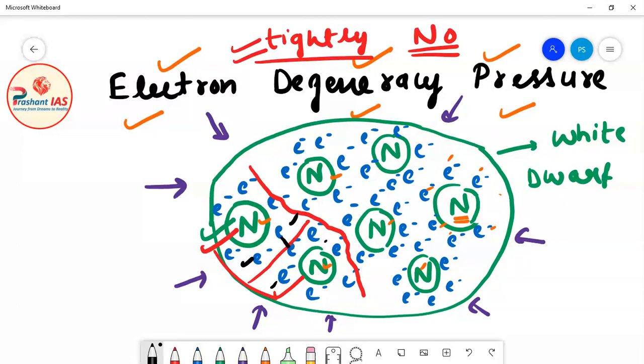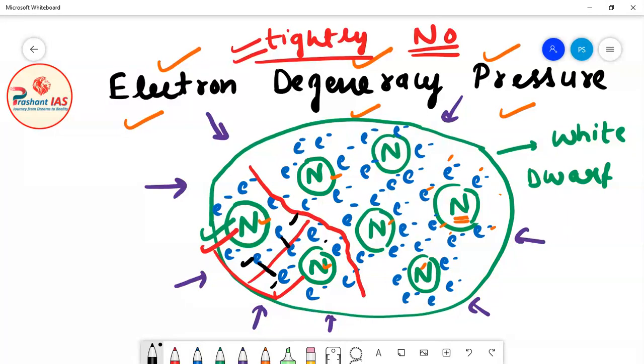These electrons will repel each other. These electrons will apply the outward force. Okay, so these electrons will actually try to prevent the atoms from coming together. Why? Because all the electrons are negatively charged. So these electrons will now prevent the atoms from coming further close.